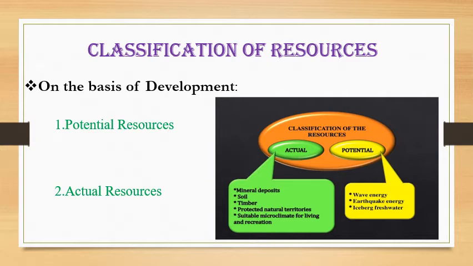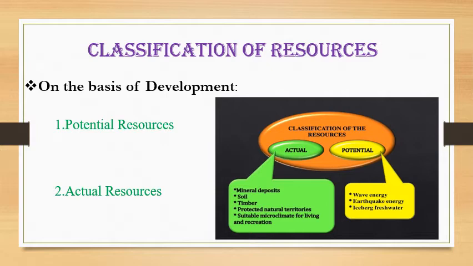Students, wave energy, earthquake energy, iceberg freshwater. These are the examples of potential resources. Second type is actual resources. Listen, those resources where we know the total availability of quantity and quality are called the actual resources.